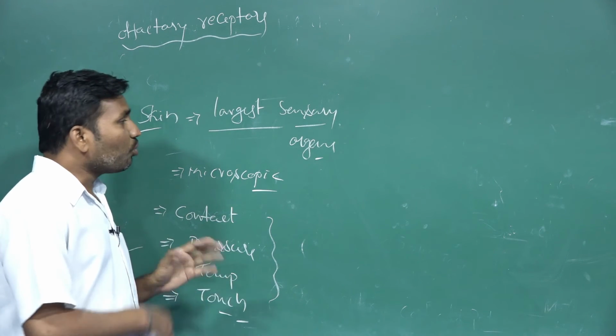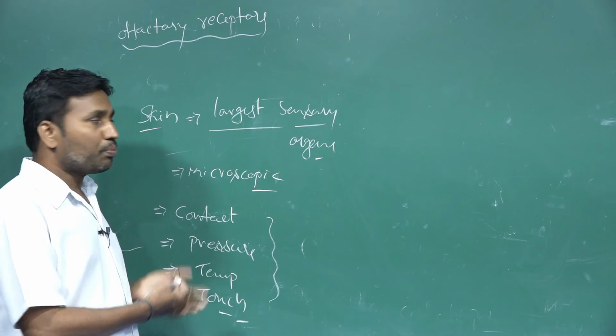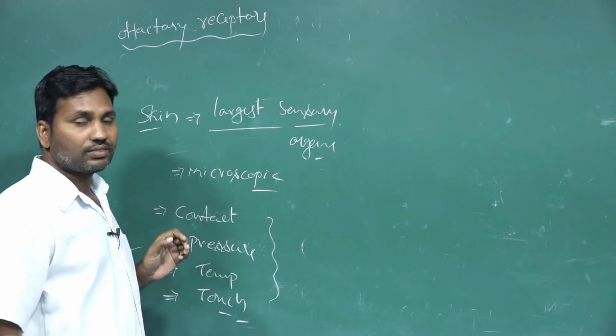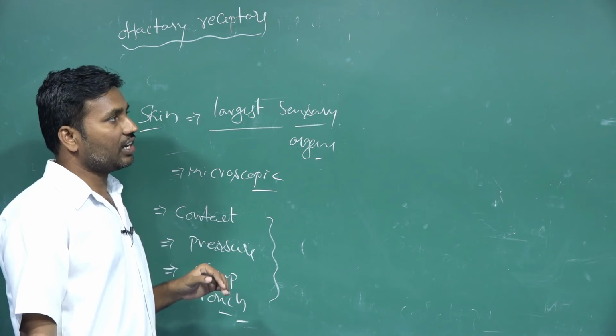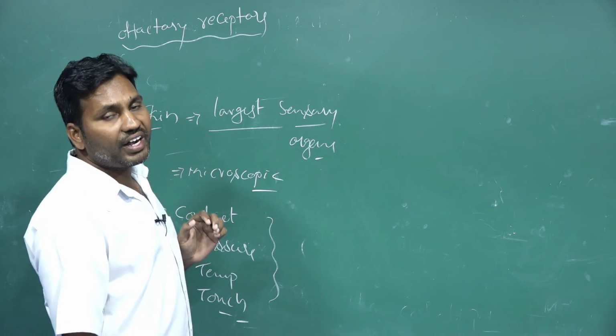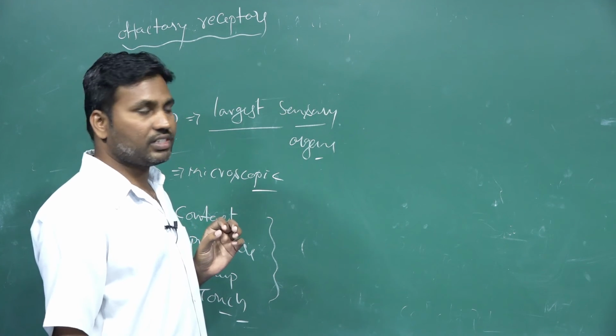Then what types of receptors are present in this sensory organ, the skin surface? Different types of receptor cells are present.